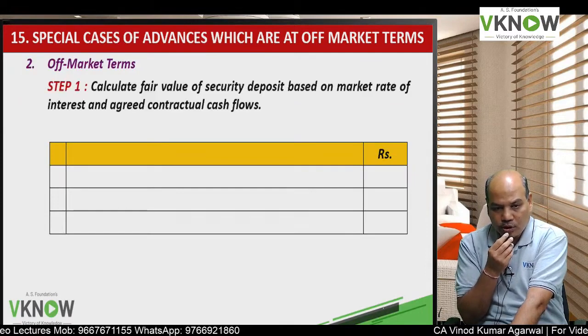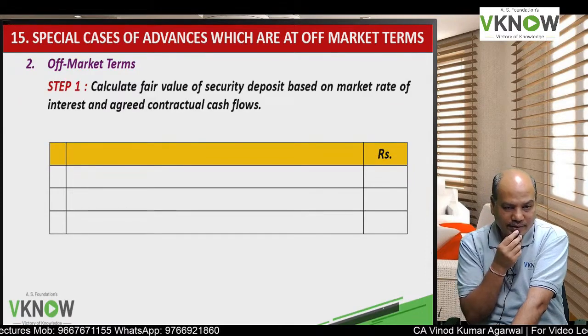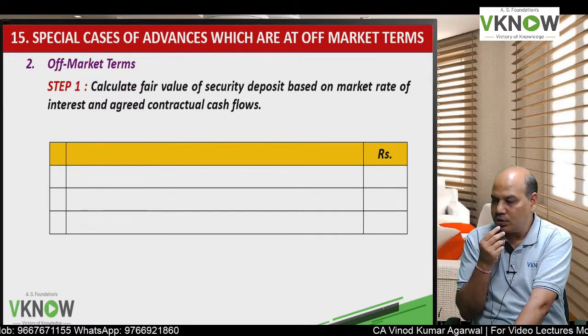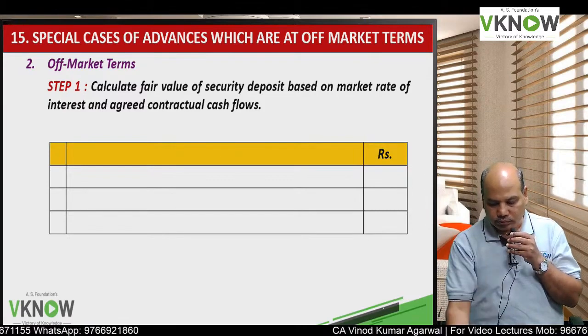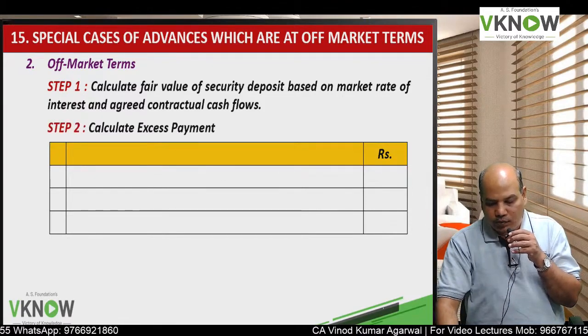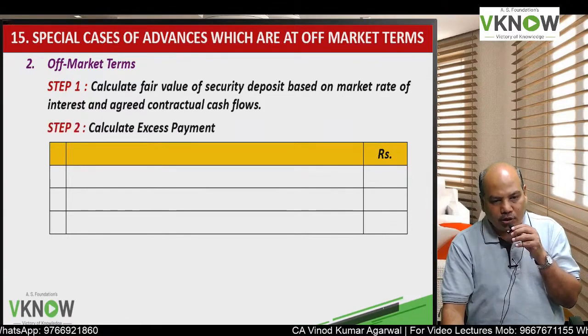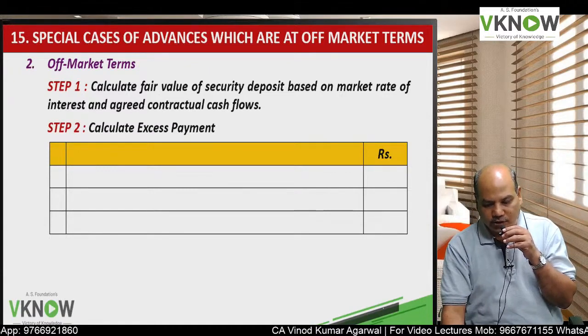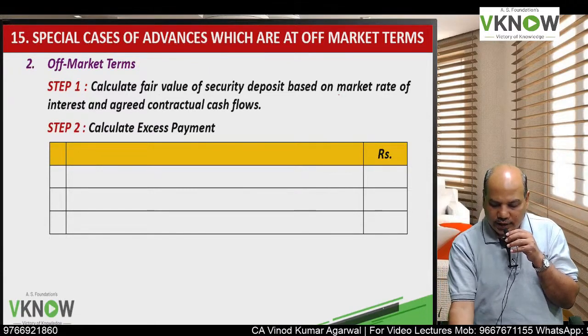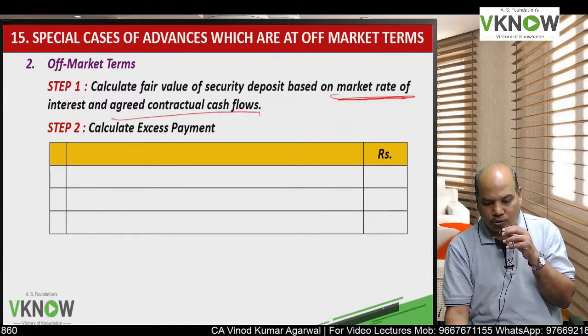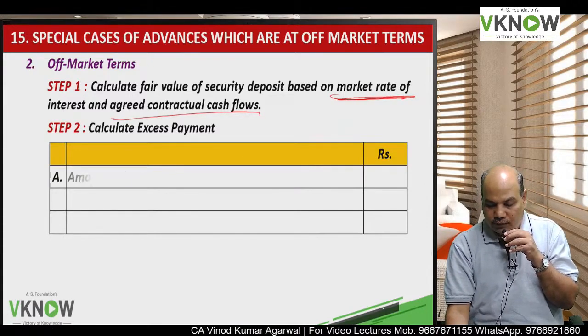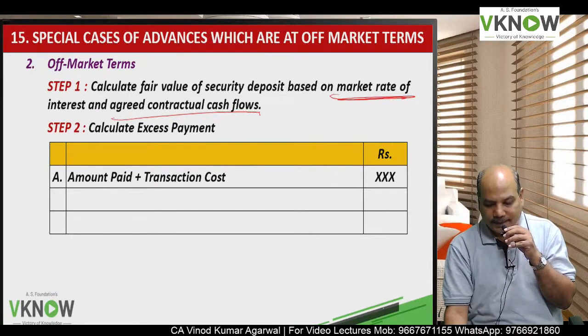But institutes will not give you on market terms. They have to extract money from you, so they will give you a question which will have off market terms, which means first you will have to compute fair value of the security deposit using market rate of interest and agreed contractual cash flow. Then find out the excess payment.